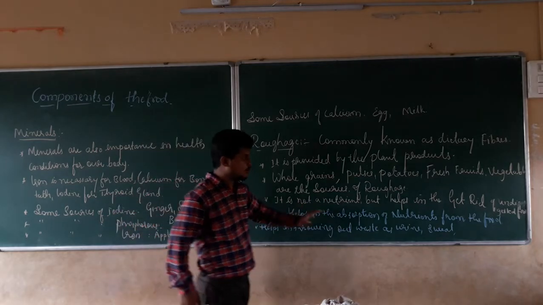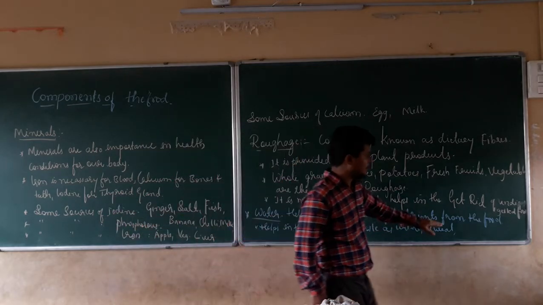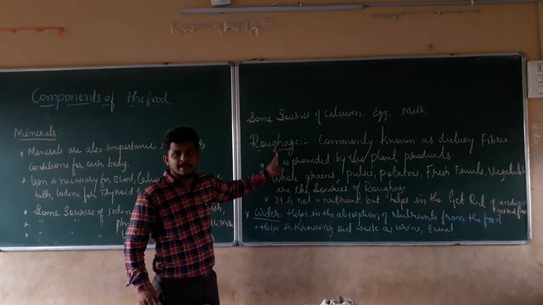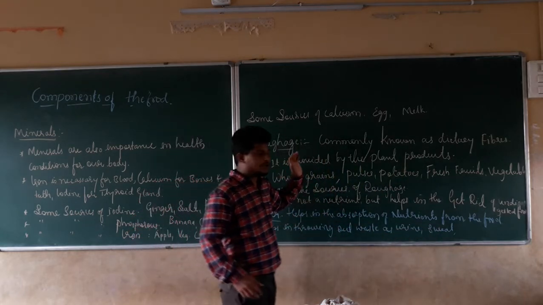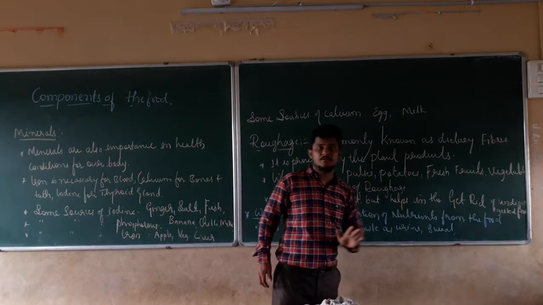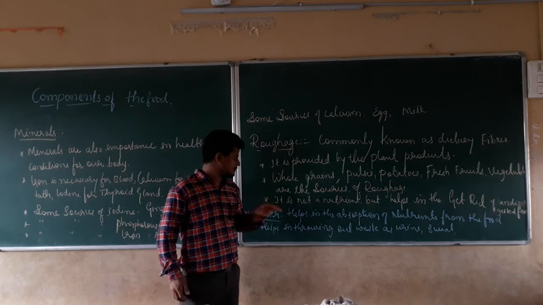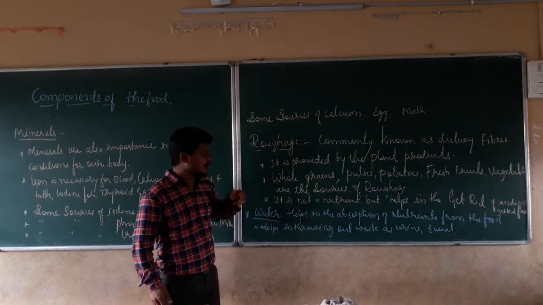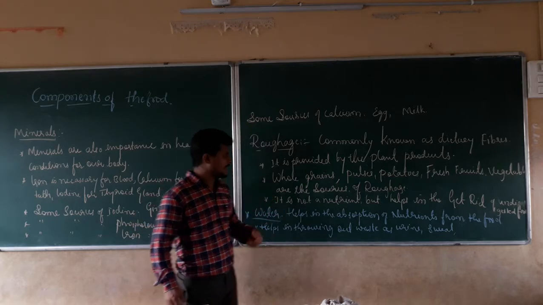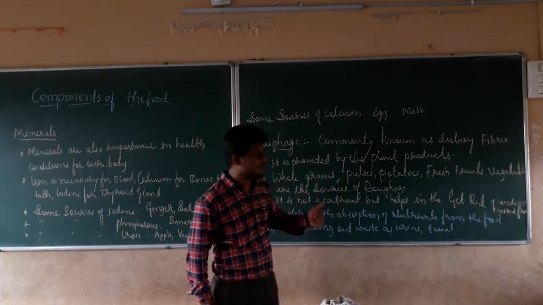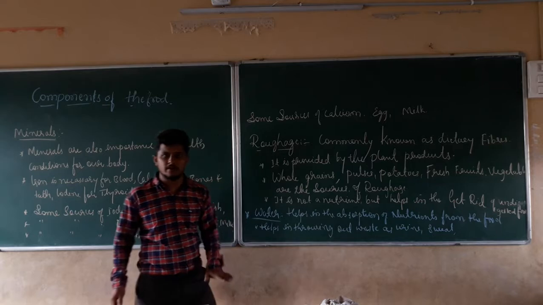Remember, it is not a nutrient, but it helps us get rid of undigested food. For that reason, it is essential for our human body.